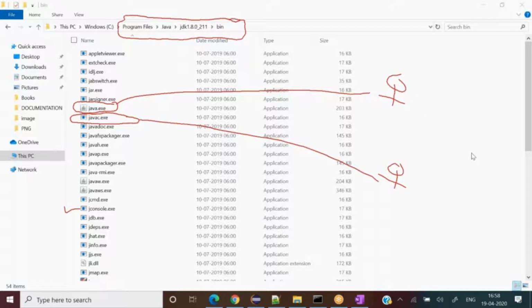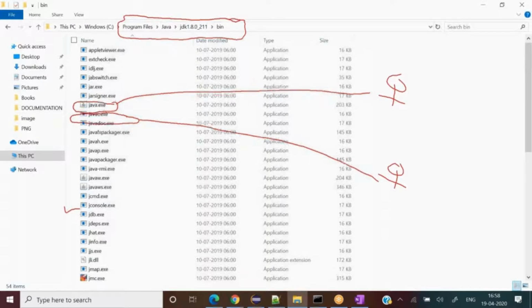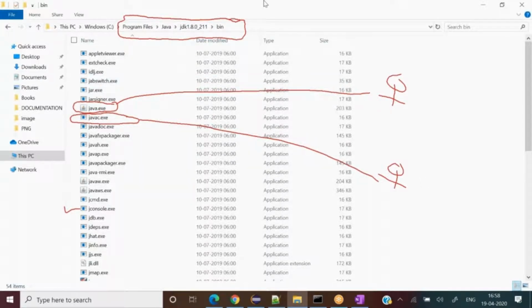So what I was saying, the two dear friends which are really helpful, I have shown you over here. That was the compiler, and this was the interpreter.